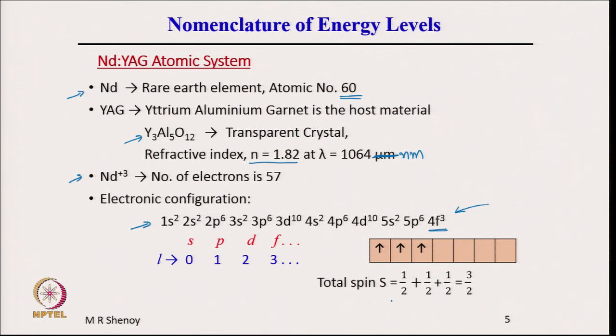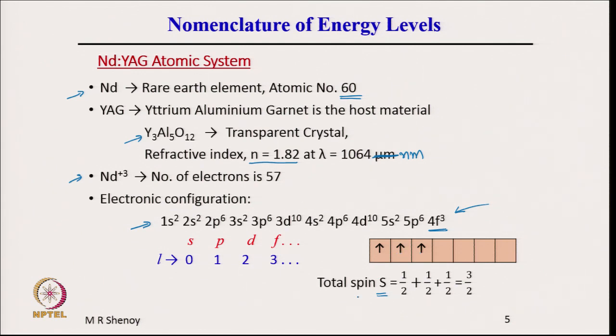Therefore, the 3 electrons, the corresponding, we know that s, p, d, f, the electronic shells are assigned an orbital angular momentum quantum number, which is 0 for s, 1 for p, 2 for d and 3 for f, and so on. S is the total spin quantum number, total spin is the sum of, so each one of these is half, half, half.